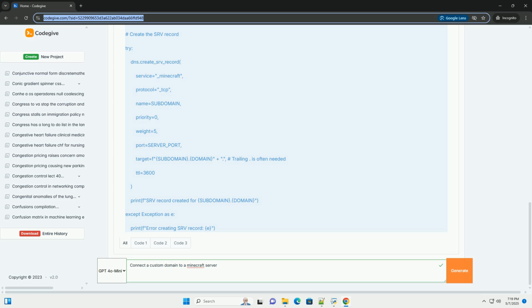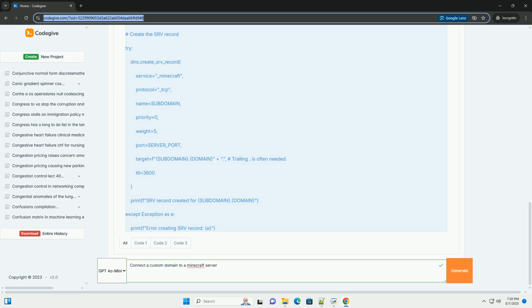DNS, Domain Name System. The DNS is essentially the Internet's phone book. It translates the human-readable domain name into the numerical IP address of your server. When someone types your domain, their computer queries a DNS server to find the corresponding IP address. A record. This DNS record type associates your domain, or a subdomain, with a specific IPv4 address. For example, you might point play.miserver.com to the IPv4 address of your server.